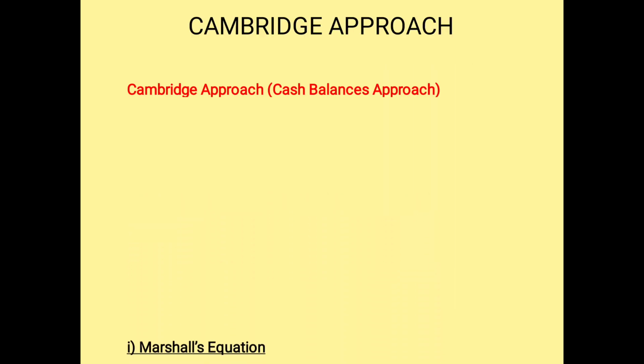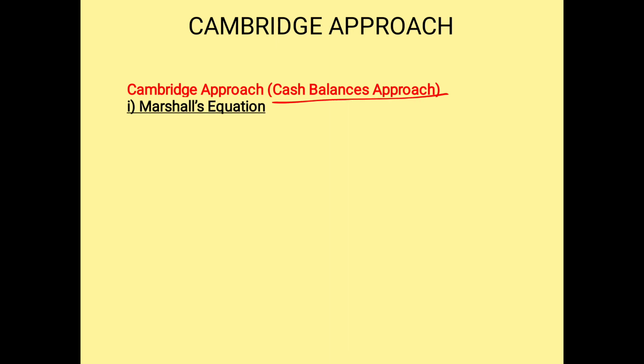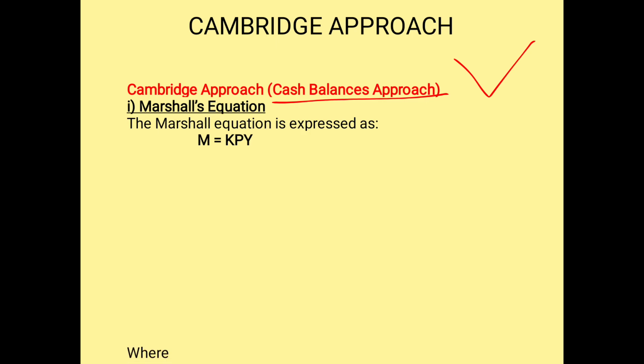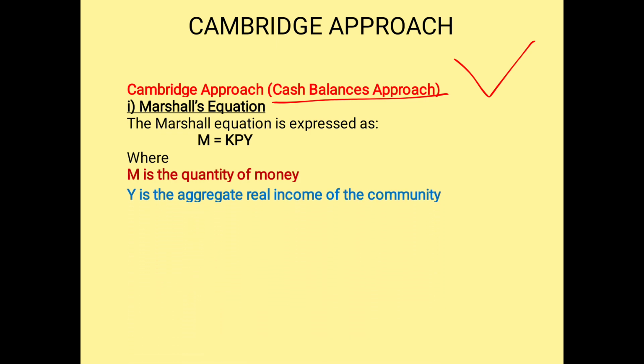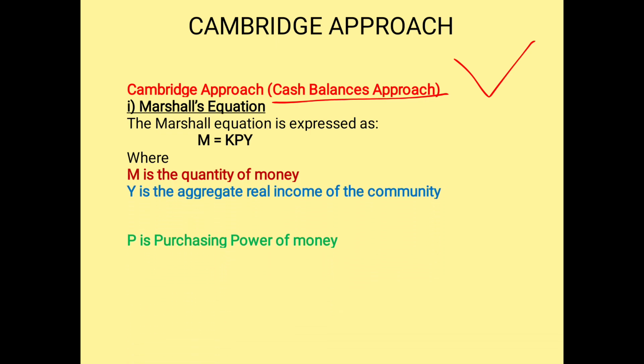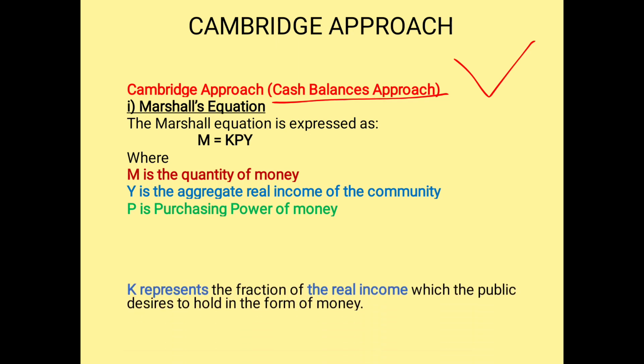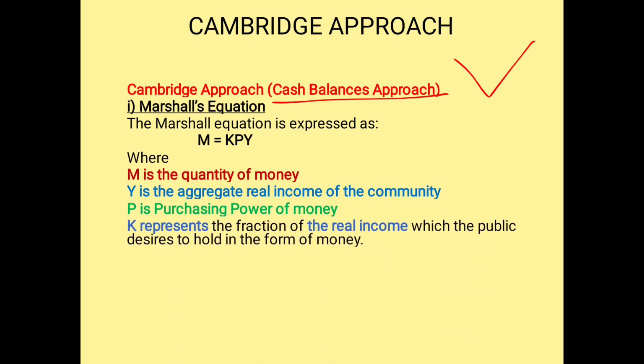Next is the Cambridge approach. Cambridge approach is nothing but what we call the cash balance approach. It is an objective question. So Marshall has given an equation. He has expressed the equation M is equal to KPY. So let us note what each alphabet represents. M represents quantity of money, Y represents income, P represents purchasing power of money, and K represents the fraction of the real income which the public desire to hold in the form of money.